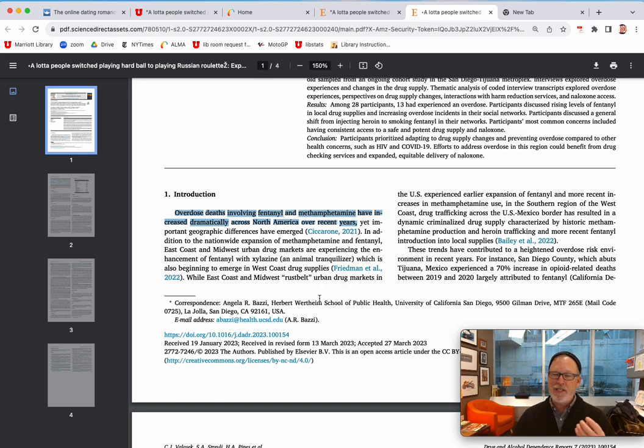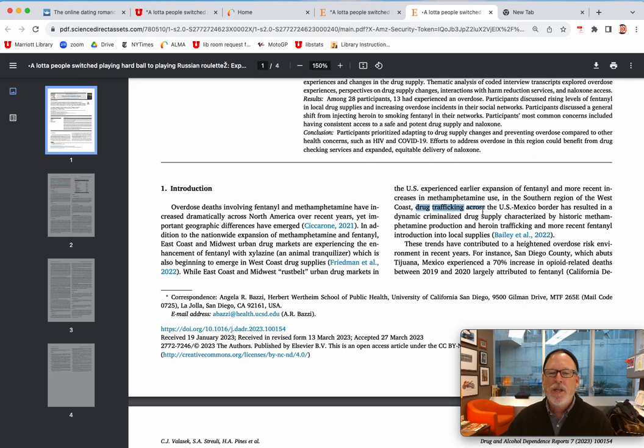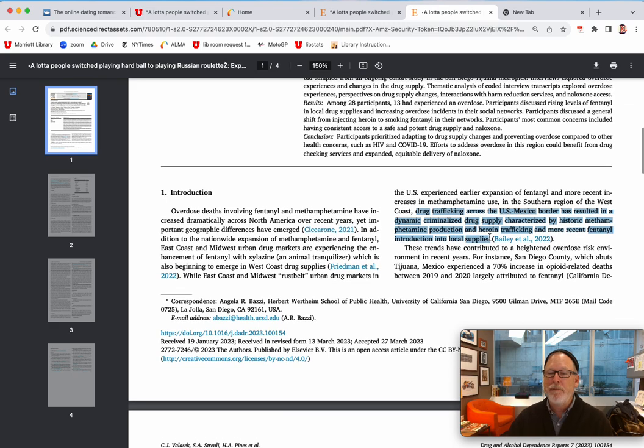That statement can't exist without evidence followed up in the article. Oh, here we go. Drug trafficking across the US-Mexico border has resulted in a dynamic criminalized drug supply characterized, blah, blah, blah. So you could grab that.